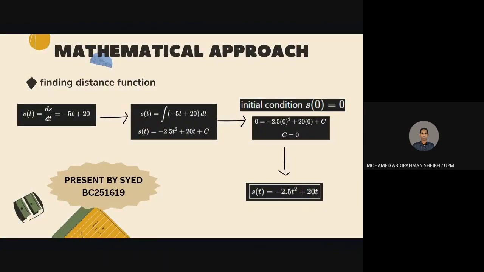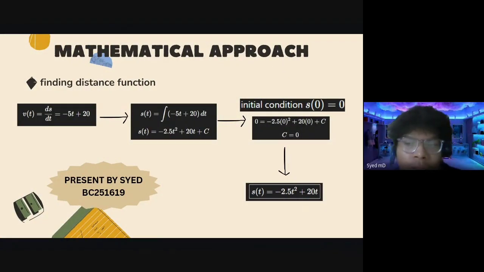I will now demonstrate how we found the distance function. The purpose of finding the distance function is so that we can find the braking distance. We take the velocity function that we found earlier and integrate it to find the distance function. So the workflow is that you take the acceleration function, integrate it, and you find the velocity function, and then you integrate the velocity function and you will find the distance function.